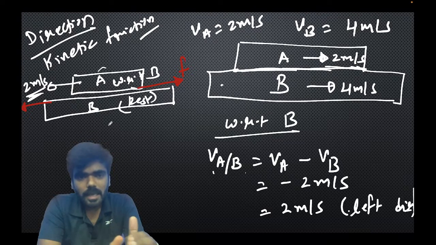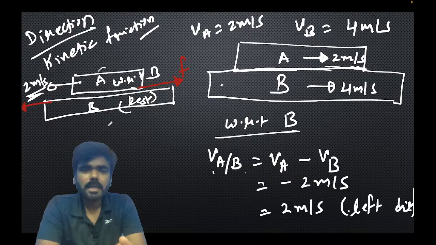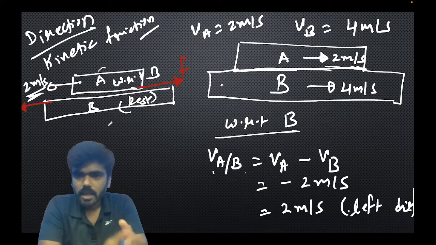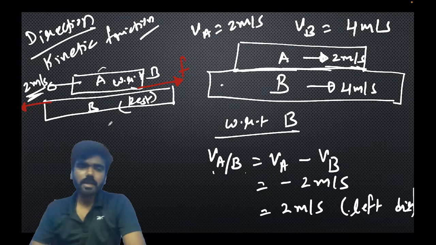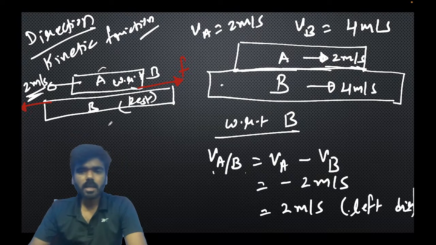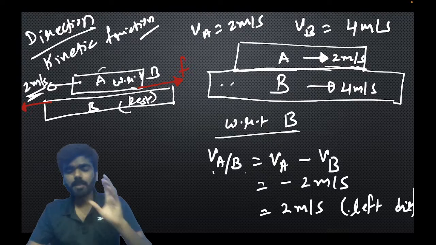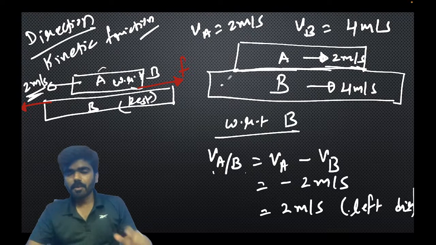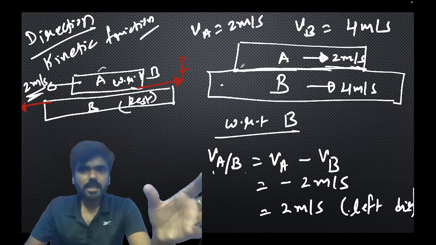You can analyze the relative motion and find out the direction of frictional force at the contact point between the contact surfaces. To conclude the theory of finding the direction of friction force, what I have done here is analyze with respect to B, because the friction force is always of opposing nature to B.